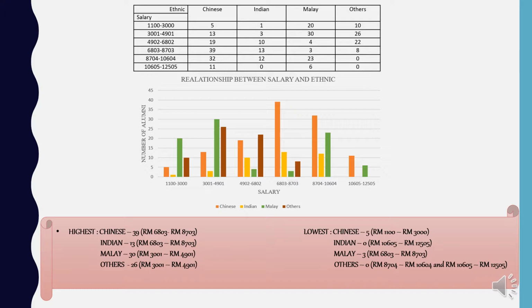Malay has the highest at the salary of RM 3001 to 4901 and the lowest at the salary of RM 6803 to RM 8703. Other than the three ethnic groups, the highest is at RM 3001 to RM 4901, while the lowest is at RM 8704 to RM 12505.